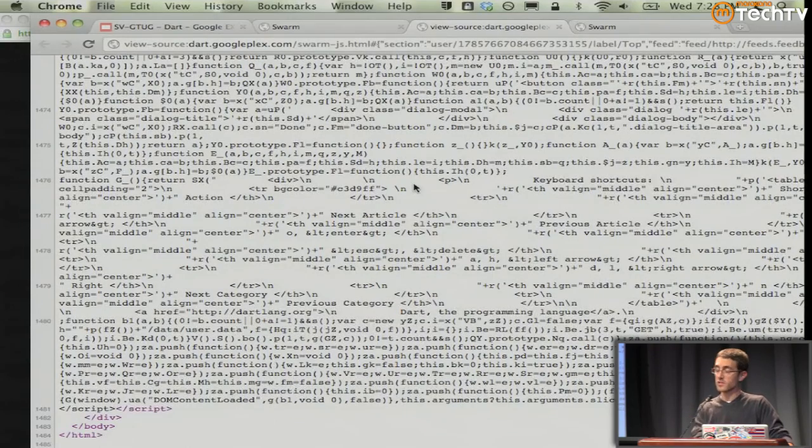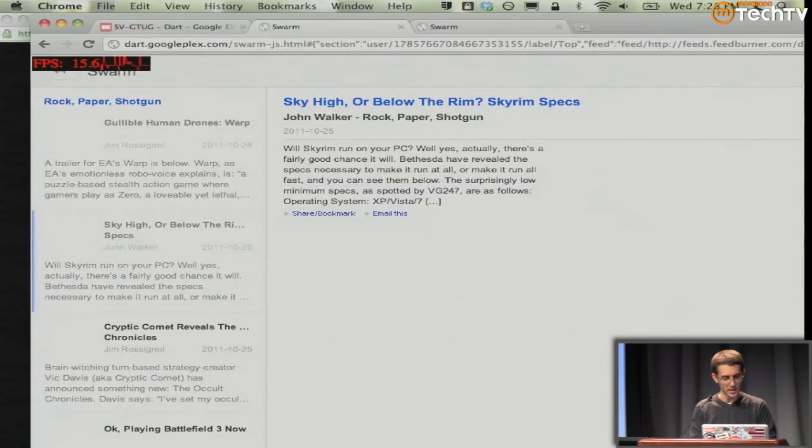In fact, this is a real life app. Remember, this was what, 1,300 lines of actual UI code. The app itself is 3,000 lines. So that shrank to much, much less than that in JavaScript. So we're working hard to solve that problem.